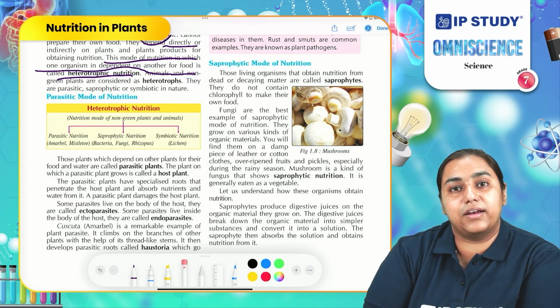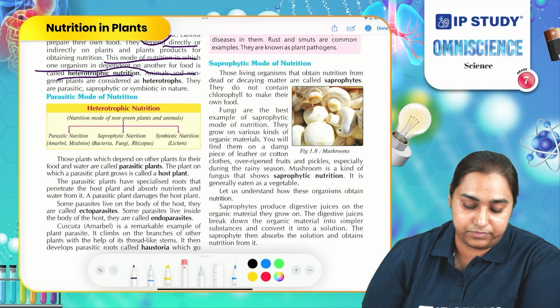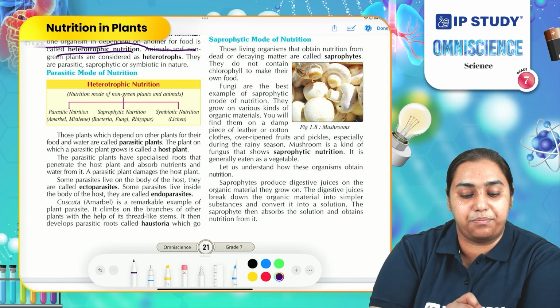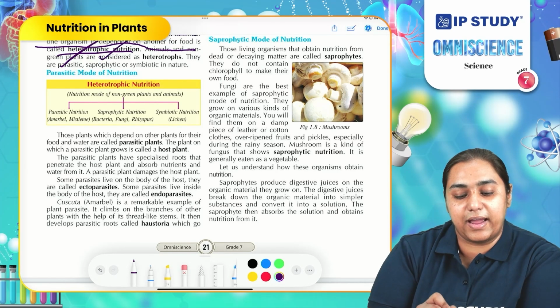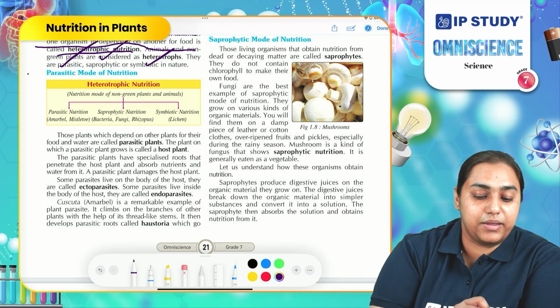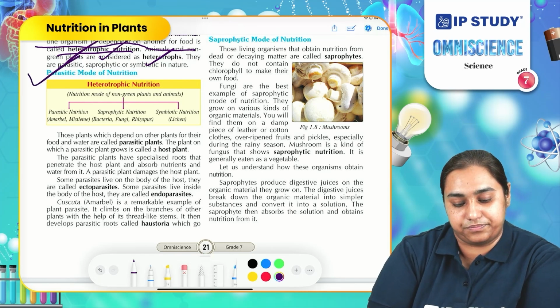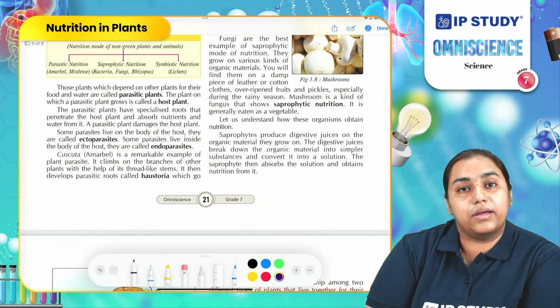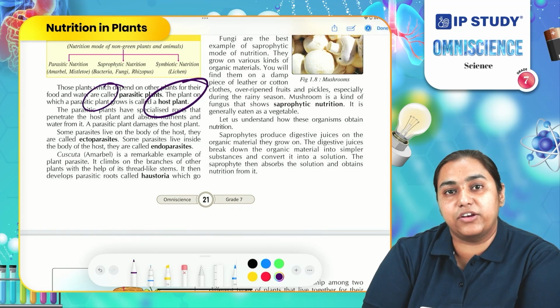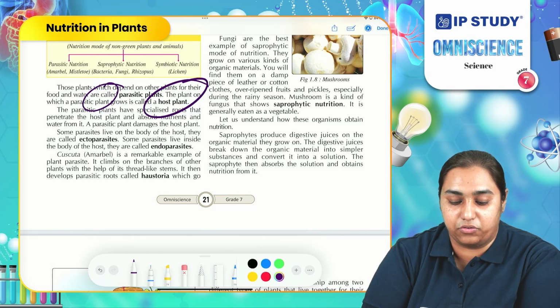Let us now understand the types of heterotrophic nutrition. There are mainly three types of heterotrophic nutrition. They are parasitic, saprophytic, and symbiotic. Let us first study the parasitic mode of nutrition. Some plants are dependent on another plant for their food and they extract nutrients from them. This mode of nutrition is known as parasitic nutrition.